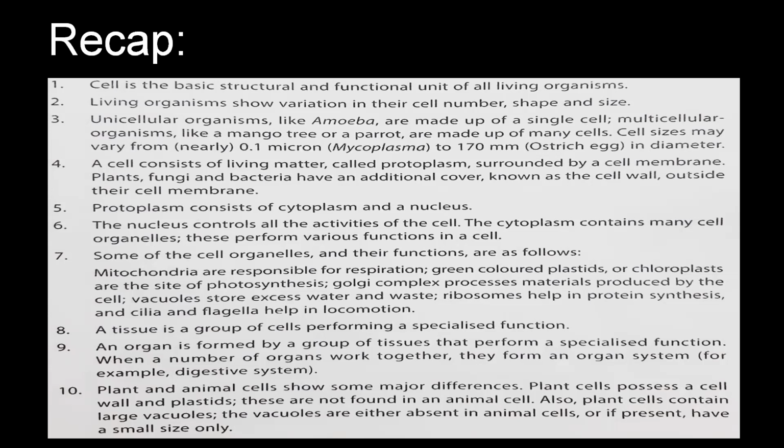Plant and animal cells show some major differences. Plant cells possess a cell wall and plastids. These are not found in animal cells. Also, plant cells contain large vacuoles. The vacuoles are either absent in animal cells or if present, have a small size only.